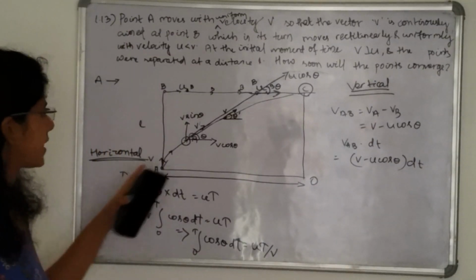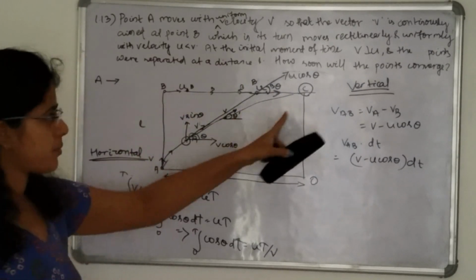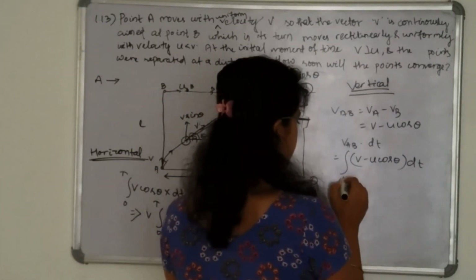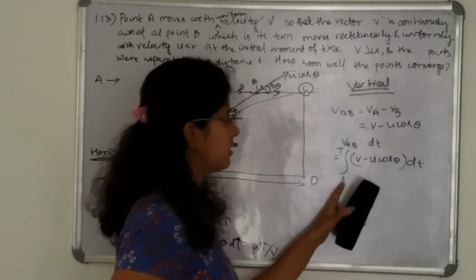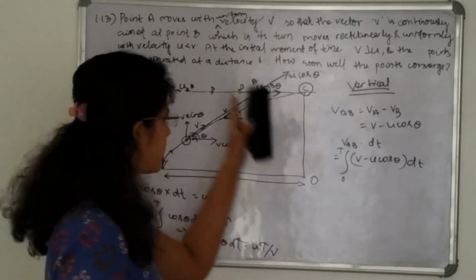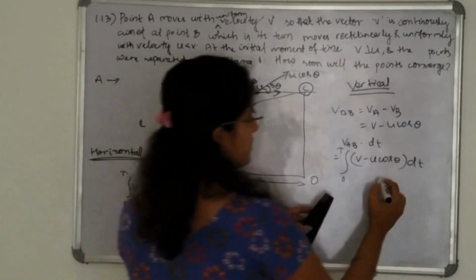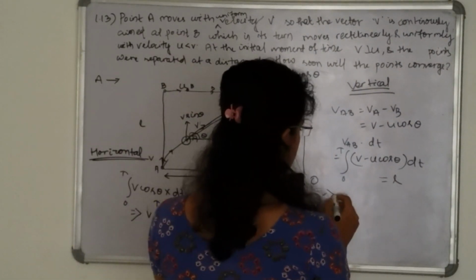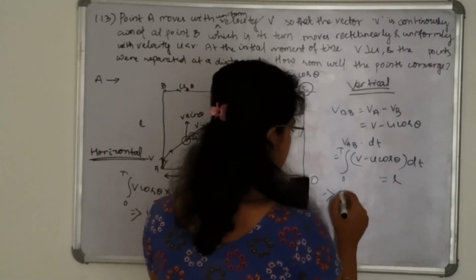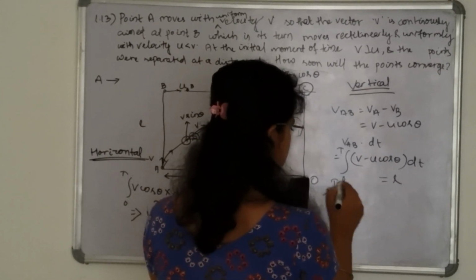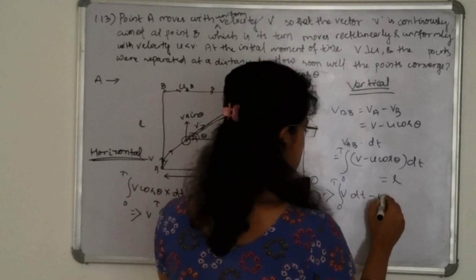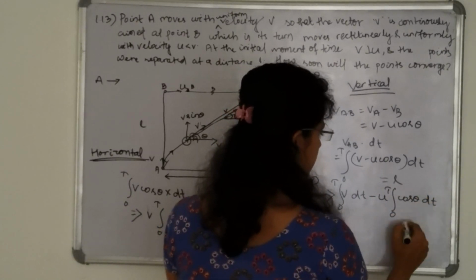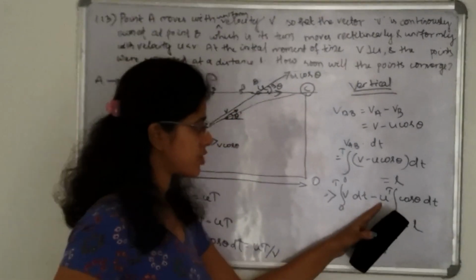We have taken that after time t both the points will meet at point C. If we integrate from 0 to t, we get the vertical distance, which is L. So v times the integral of dt minus u times the integral of cos theta dt is equal to L, because u is constant.